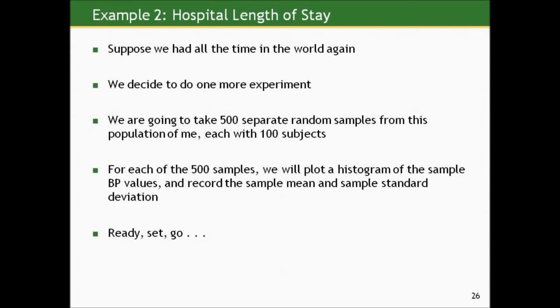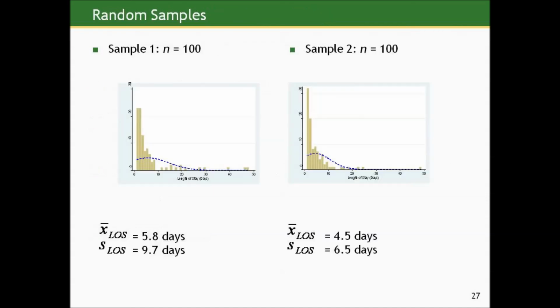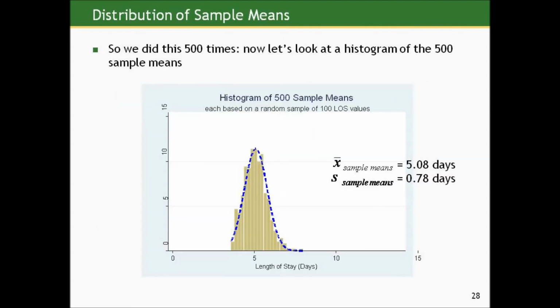And now we'll take 500 samples, each with 100 patients in them, and do the same thing. So let's look at the results of two samples. Here's two samples side by side. You can see they both have right skewed distributions of the sample values, and I give their means and respective SDs below. So let's just jump right to the chase and look at the histogram of the 500 sample means, each based on 100 observations. Look at this.